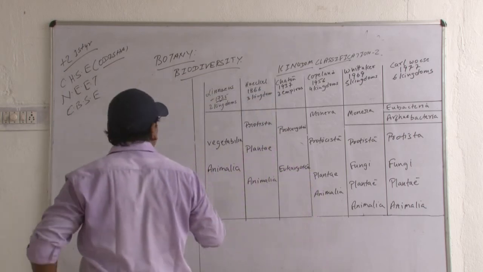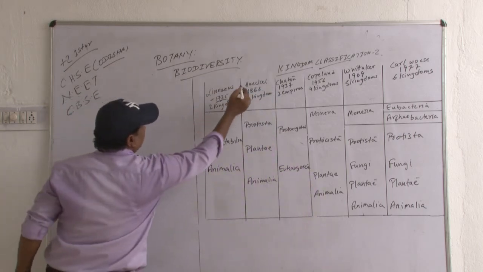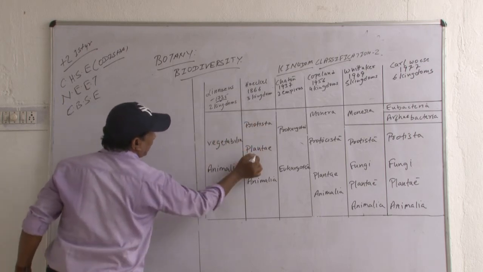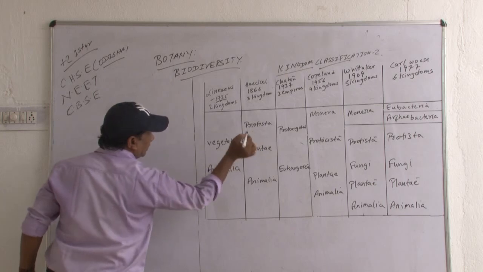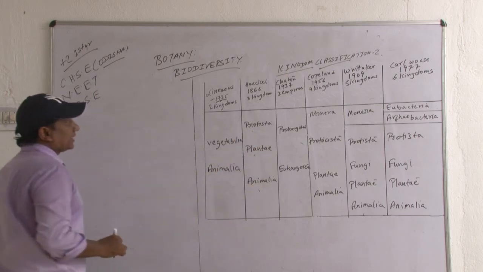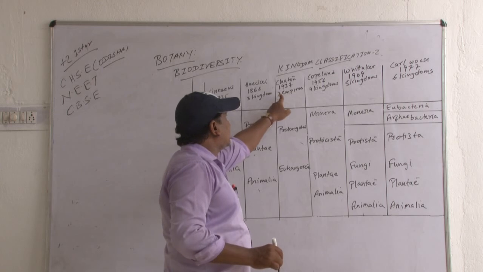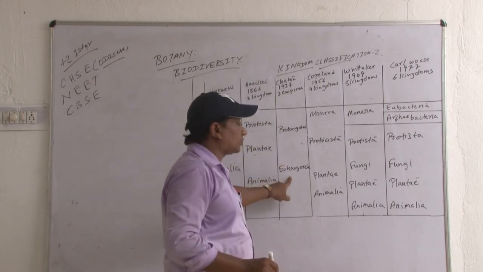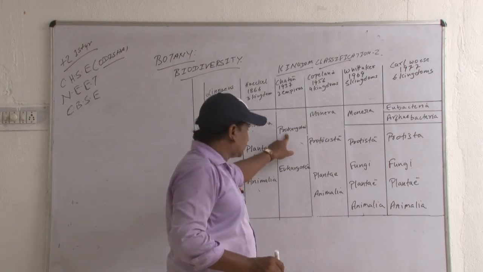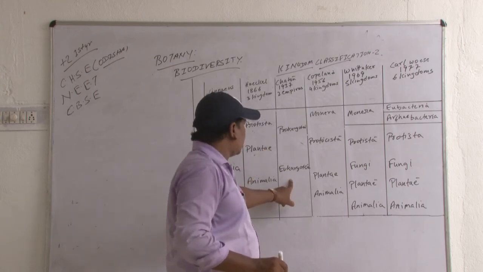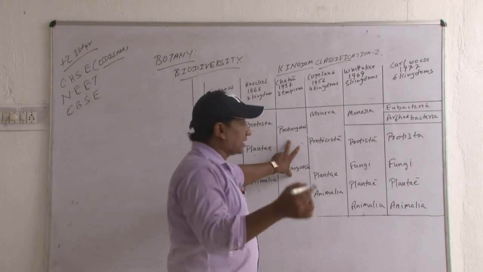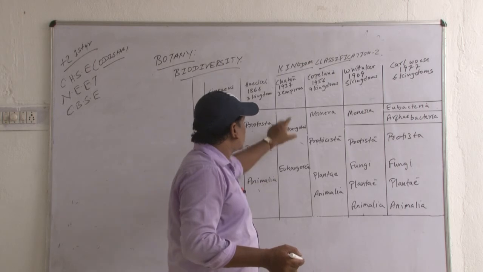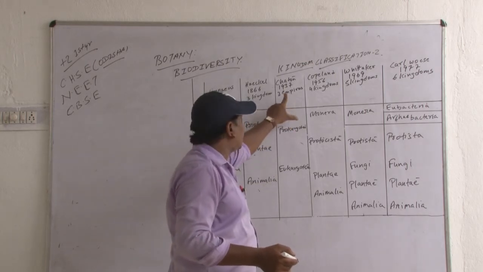Then in 1866, Ernst Haeckel classified the organisms into three kingdoms: Protista, Plantae and Animalia. Next, Chatton in 1937 classified the organisms into two empires, prokaryotes and eukaryotes. I will be discussing in the next class what prokaryote and eukaryote are about. So two empires were classified by Chatton in 1937.